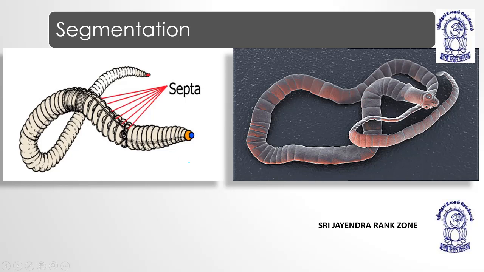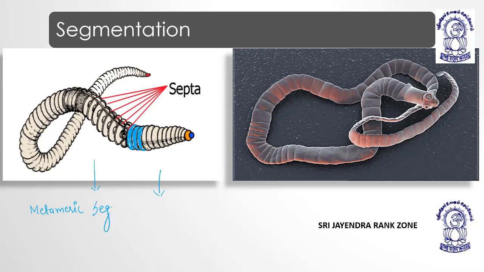When we talk about annelids, you can see all the segments are identical, similar segments. I am just coloring it blue. All are the same in size. They are similar in shape and size, and each segment or a group of segments represents an organ, meaning they have a specific function. So this type of segmentation is known as what?